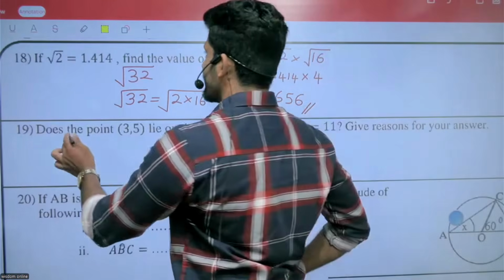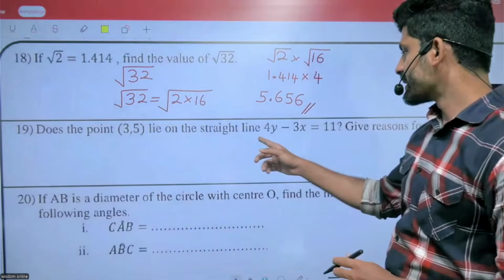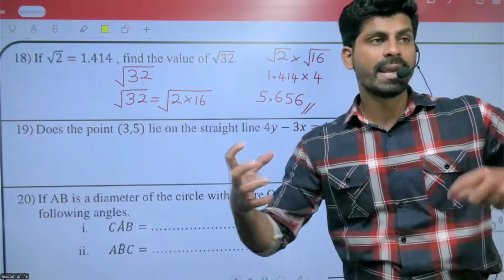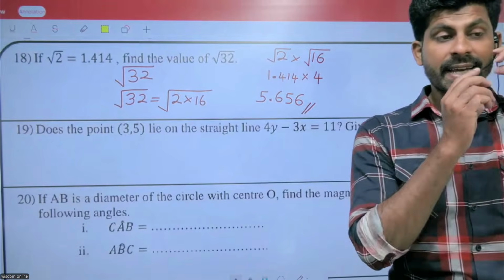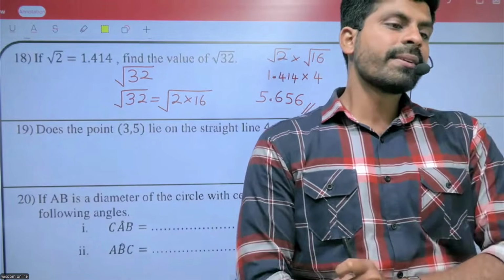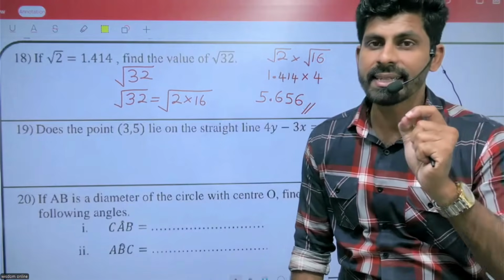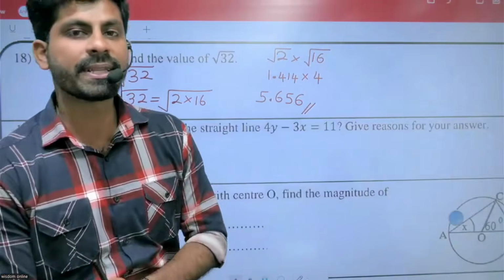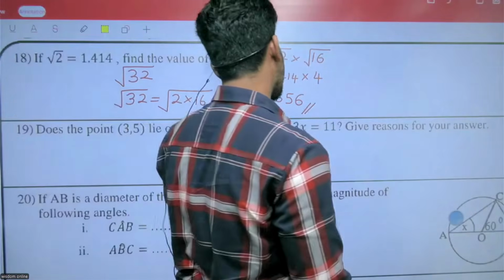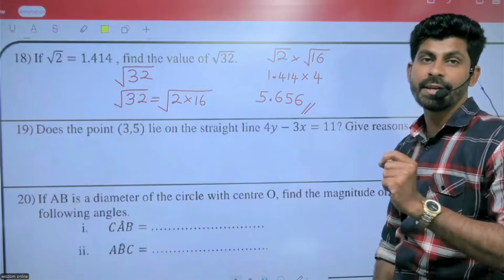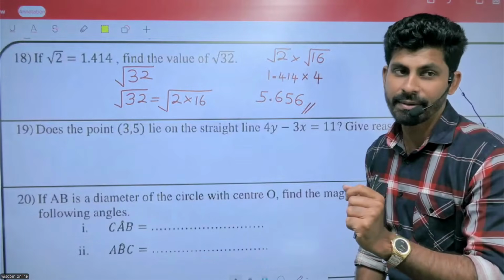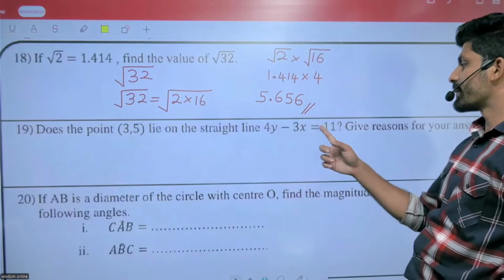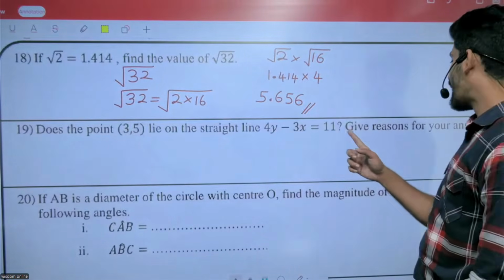5.656. Does the point (3, 5) lie on the straight line? How to find out? If that point lies on the given straight line, it should satisfy the equation. So the given point must satisfy it. 4y minus 3x equals to 11. Listen carefully to what I say.